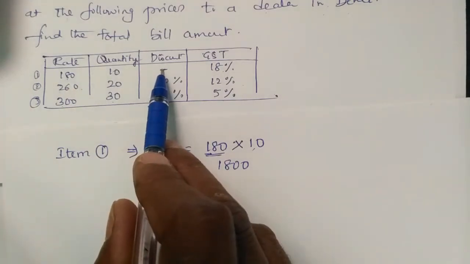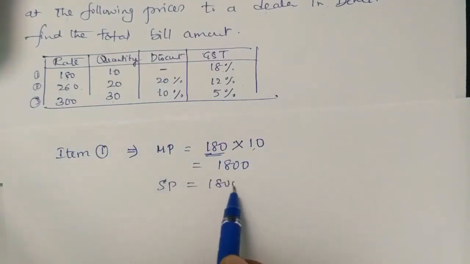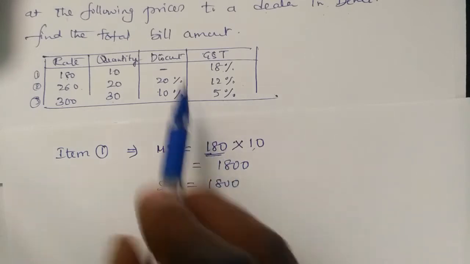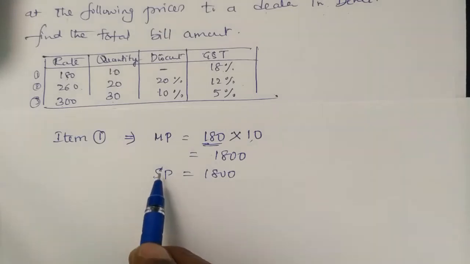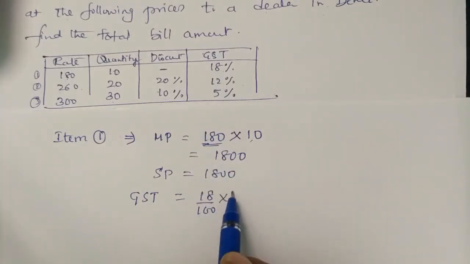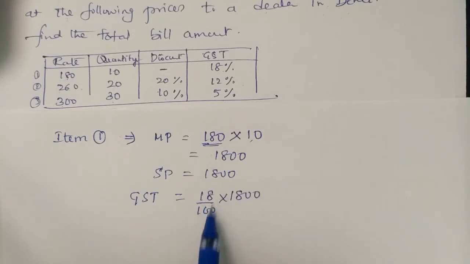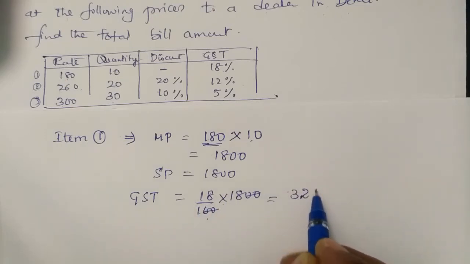Next we go for selling price. There is no discount given, correct? Now if there is no discount, selling price also becomes 1800 only. Market price 1800, no discount, so selling price also 1800. Next, we go to the GST step. GST is 18%, so 18 by 100 into 1800. 20 20 cancel, 18 18 is 324. So 324 is the GST.